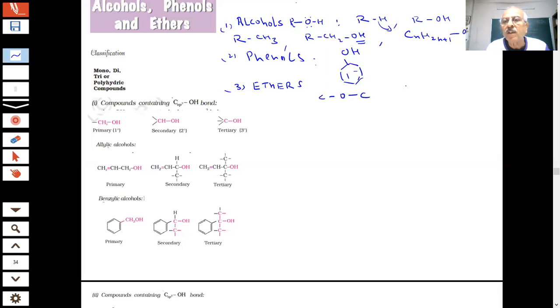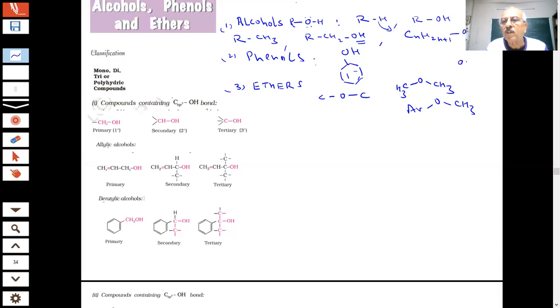For example, if I say CH3OCH3, this becomes an ether, student. Or if I say ArOCH3, these are all examples of the ethers. Ar is your aryl group or aromatic system group. Ph is phenyl, Ar is arenes or aryl groups. So these are all examples which we have written here.